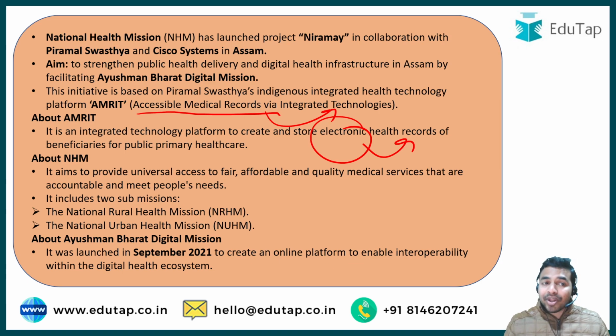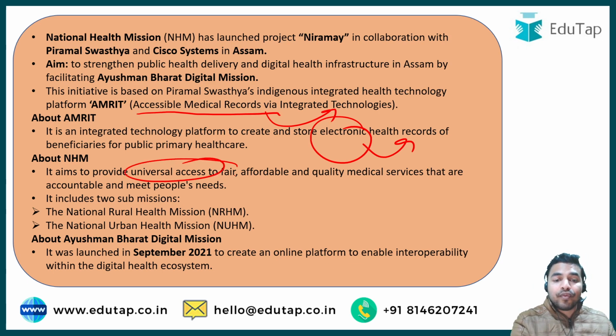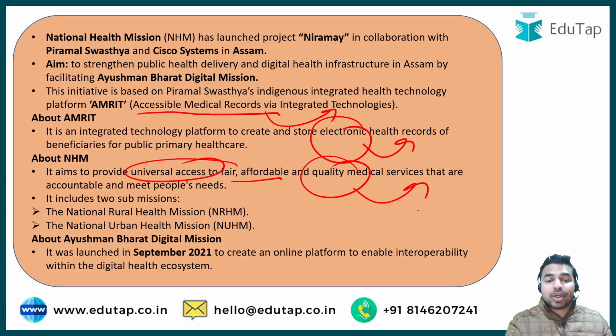Now when we talk about the National Health Mission, it was launched to provide universal access to fair, affordable and quality medical services which are accountable and meet people's needs. It basically includes two submissions, that is the National Rural Health Mission and the National Urban Health Mission. Whenever you are covering such news, you are always required to go to the background.